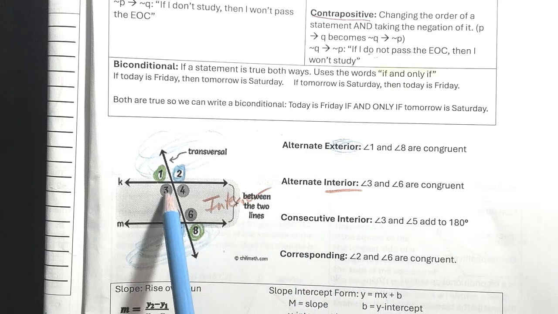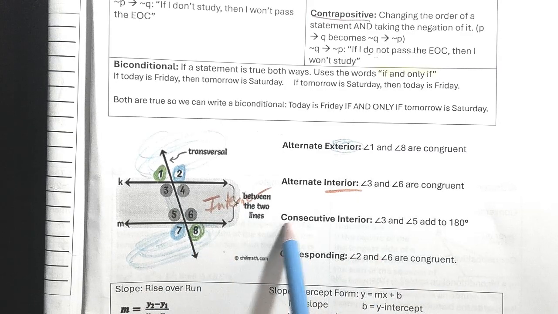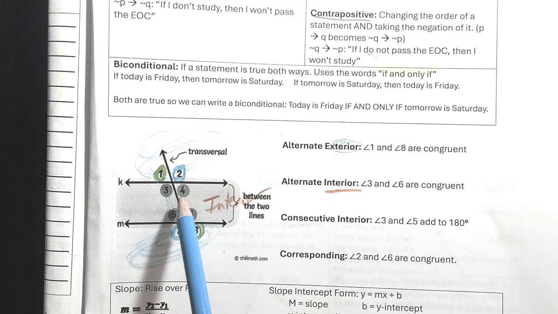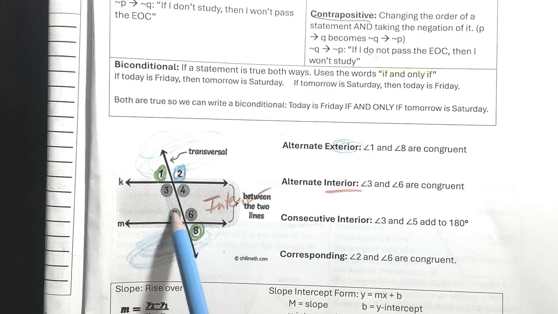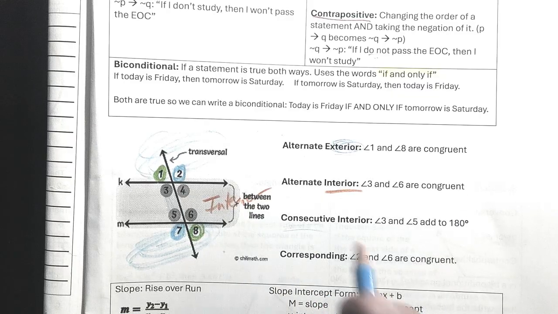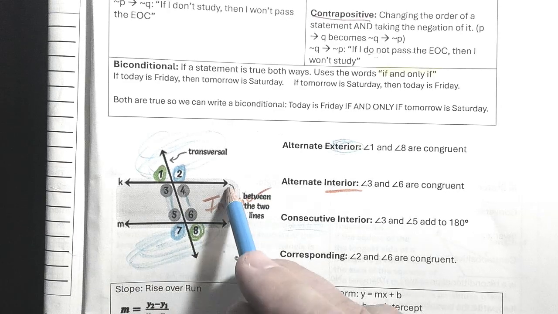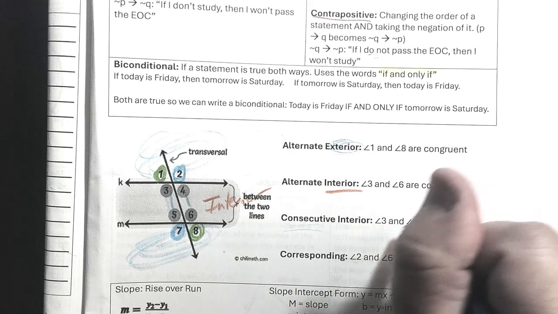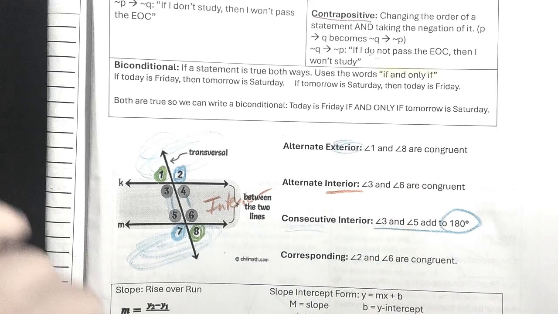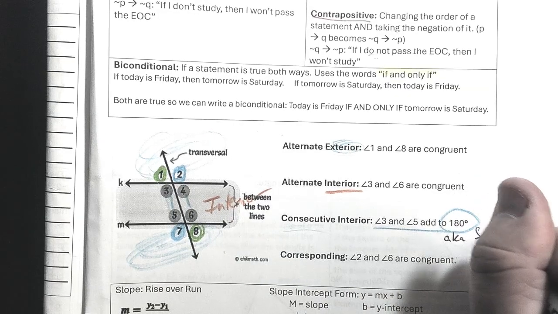Consecutive interior. So that's these two that directly face each other. Sometimes the numbers are consecutive, like 4 and 5 instead of 3 and 5, so sometimes it works out to be consecutive numbers, but if they face each other, these are inside and they face each other, they would be consecutive interior, and they're going to be supplementary. They're going to add up to 180, aka supplementary.